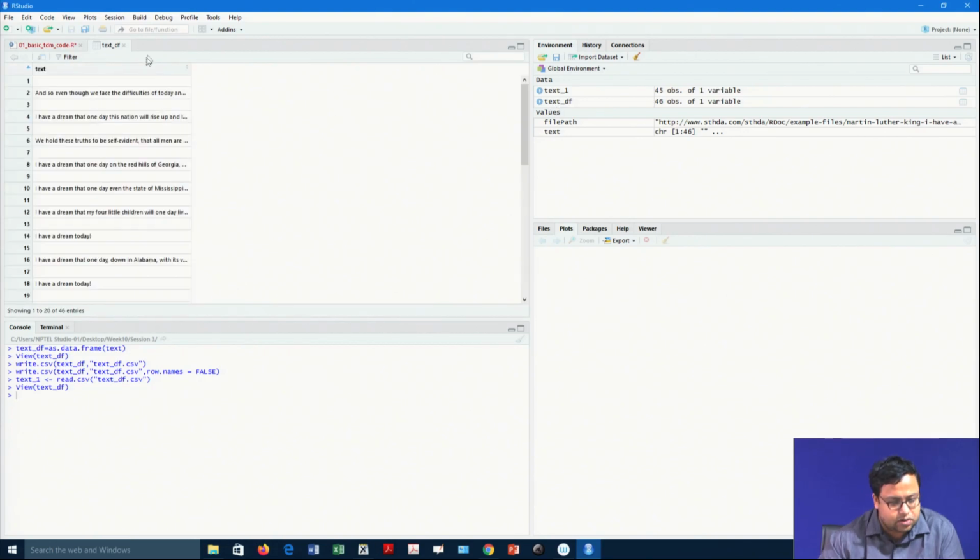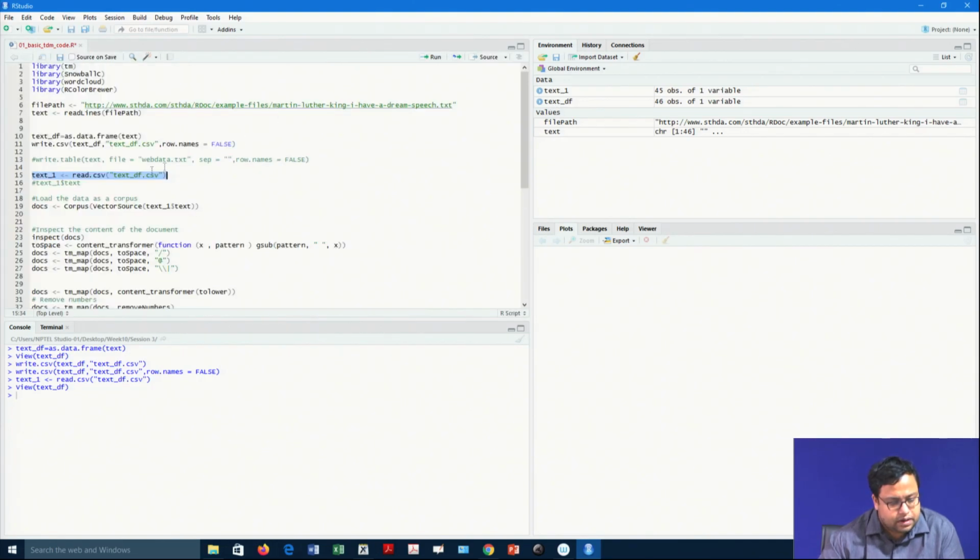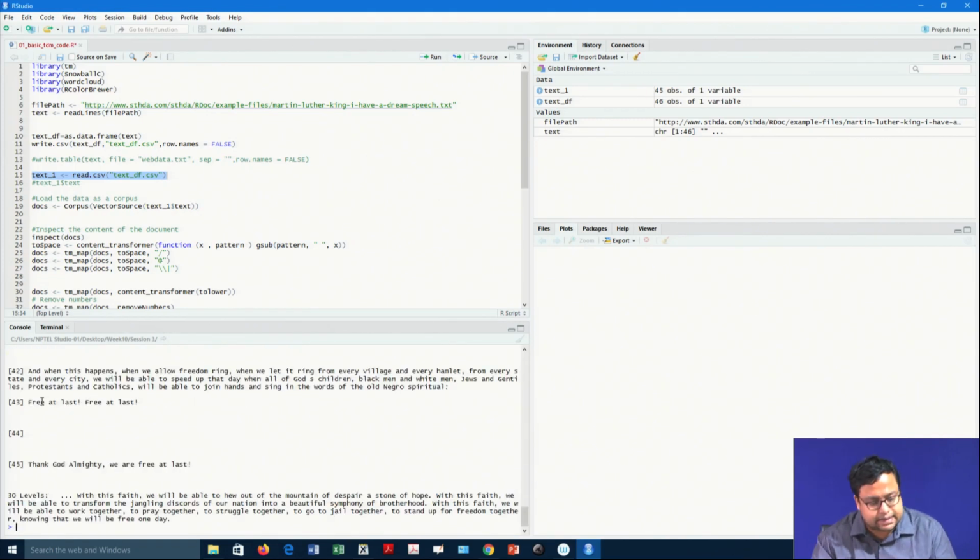So, this is the text document that I have got. If I just want to see what texts are there, that is basically text_1 dollar text, where text is the column name. Sorry, text_1 not found, so text_1$text, and that is this text. This is what I will be playing with.